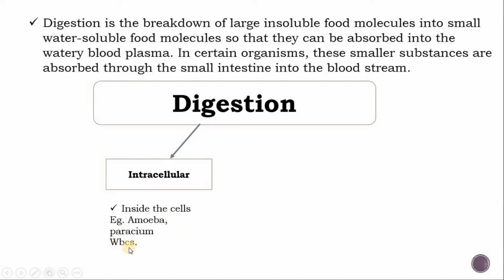Also, the WBCs, white blood corpuscles, show intracellular digestion. Now, what are WBCs? The WBCs are in the blood plasma.